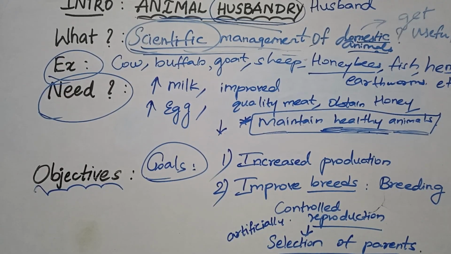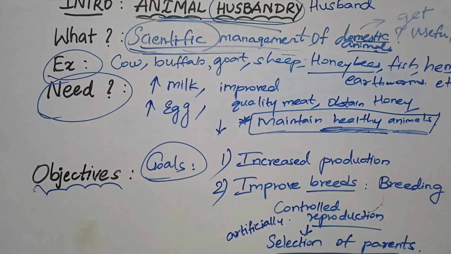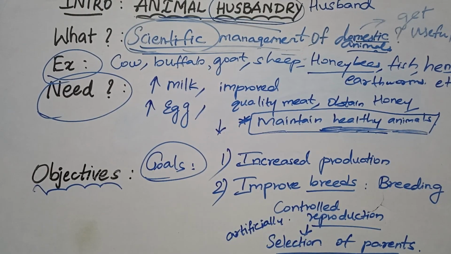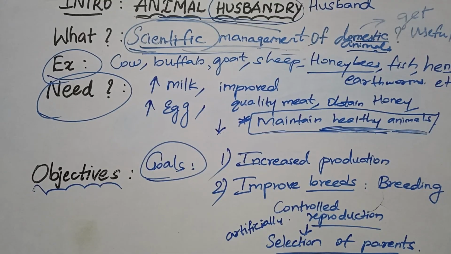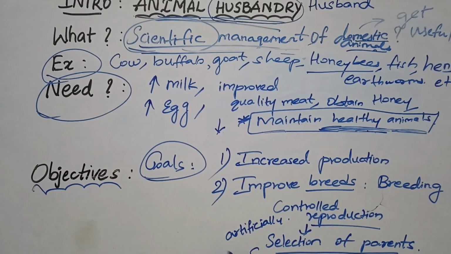Here I myself have chosen the parents. The person who takes care selects the parents of desired characters, whichever characters you need. In this case, I have taken a male cow with strong muscular strength and a female cow with high milk producing capacity. When these two parents reproduce,